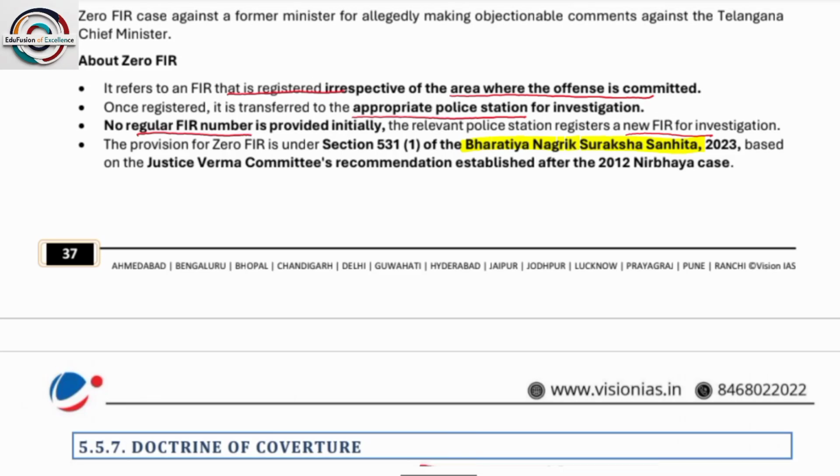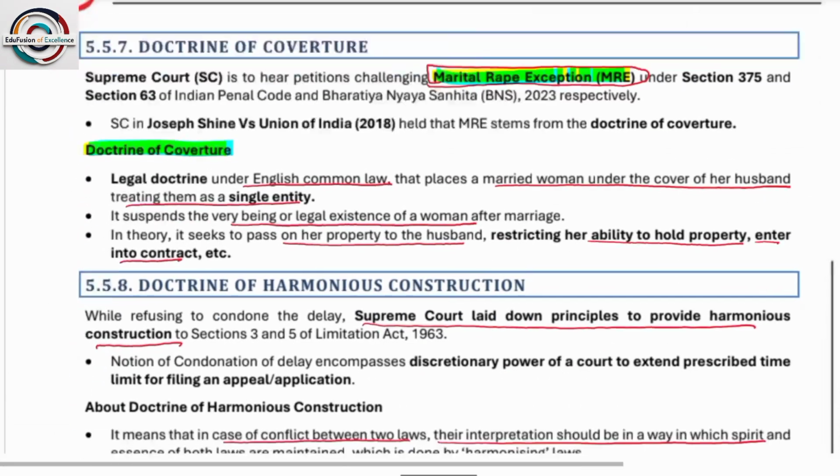Zero FIR is a situation when a person, without going to the police station, files an FIR with the help of an online platform or mobile. In that case, a zero FIR is registered. Next comes the FIR filed by the police in their register. Zero FIR is the most recent, because at the time the crime is committed, you might not be able to reach the police station. So how can you file an FIR at that time? Through the help of a mobile phone. This is zero FIR.